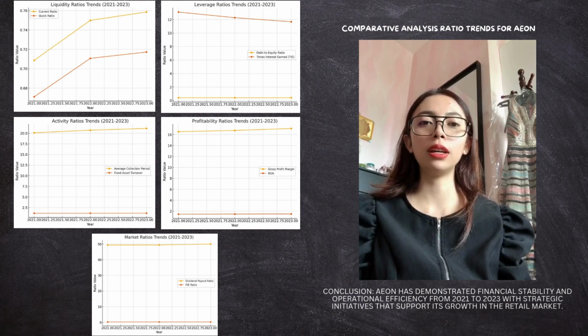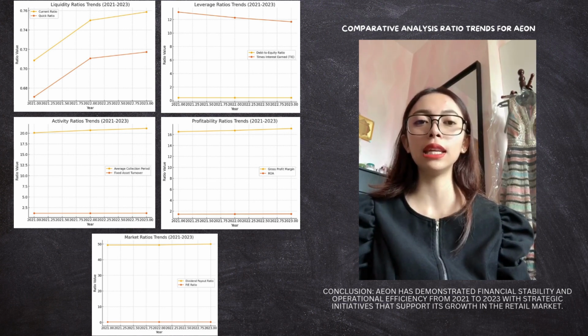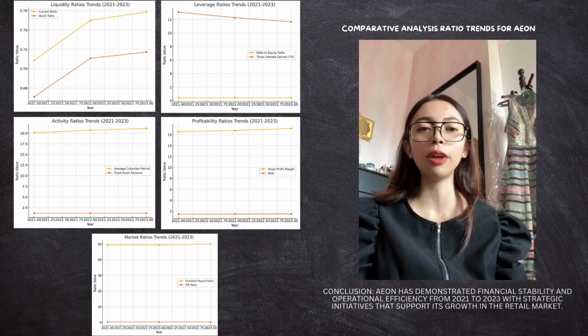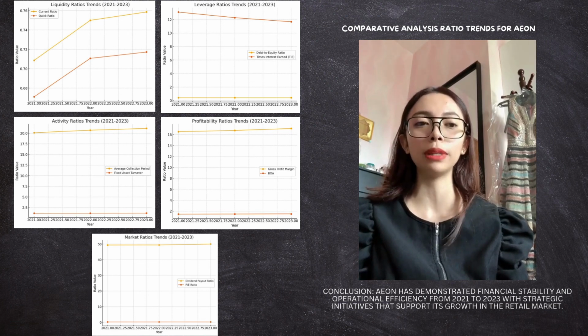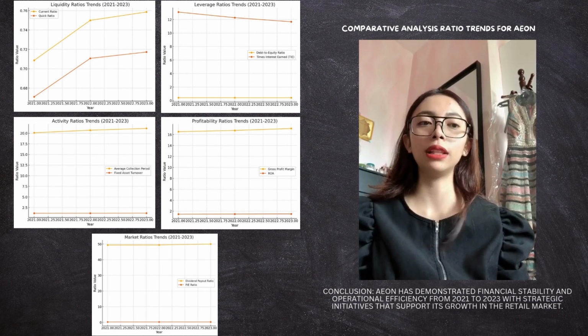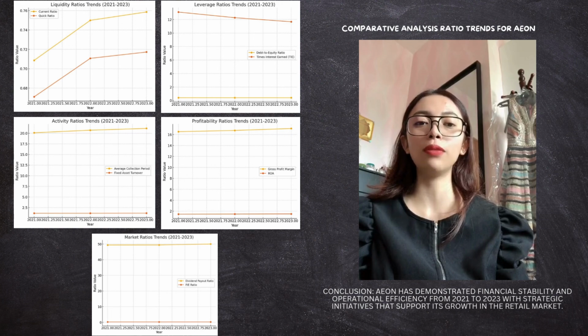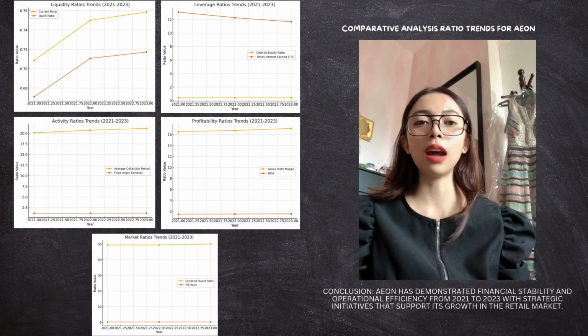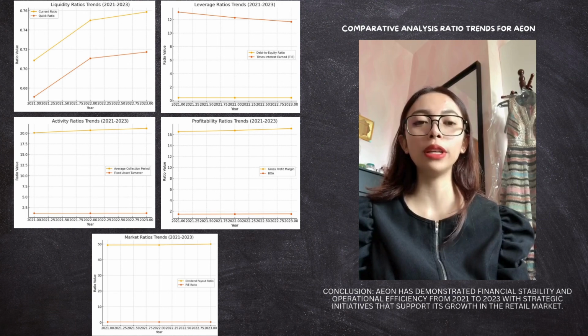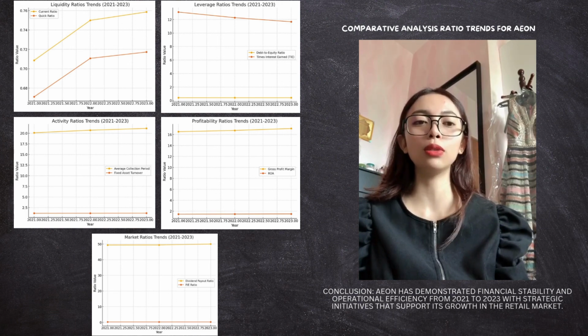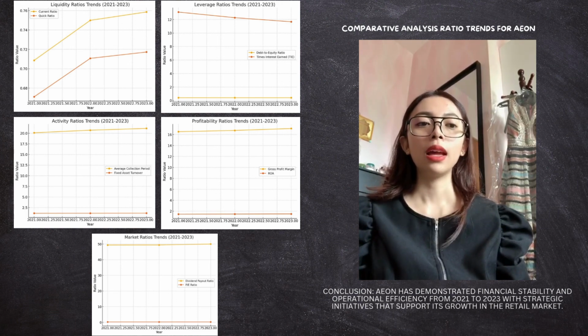And for the profitability ratio, the gross profit margin increased from 16.5% to 17.1%, which is reflecting improved cost management. And the return on asset, ROA, also increased from 1.45% to 1.5%.